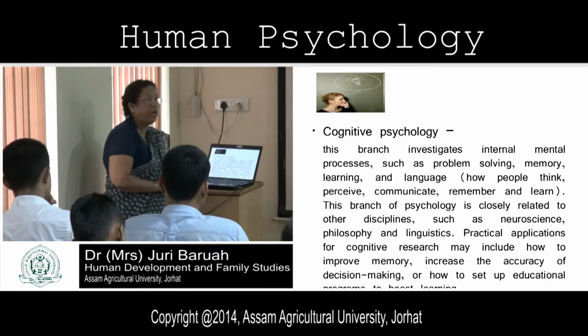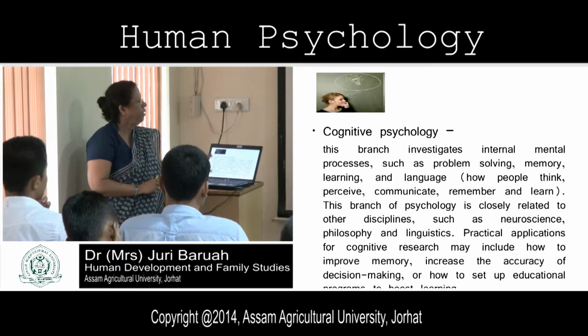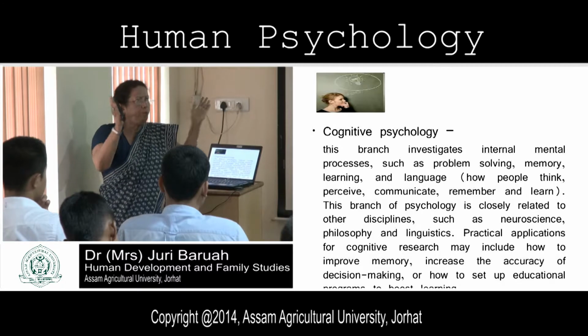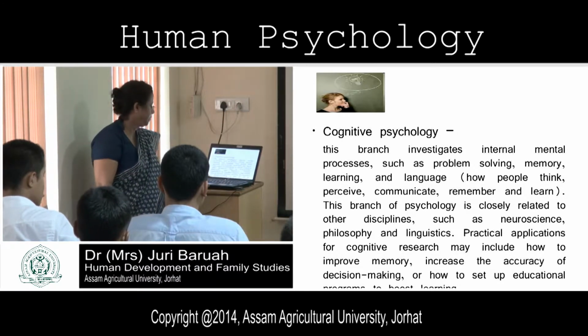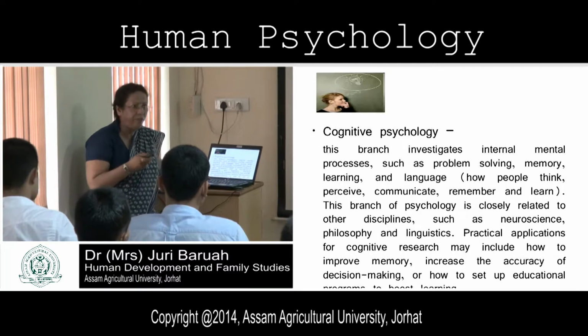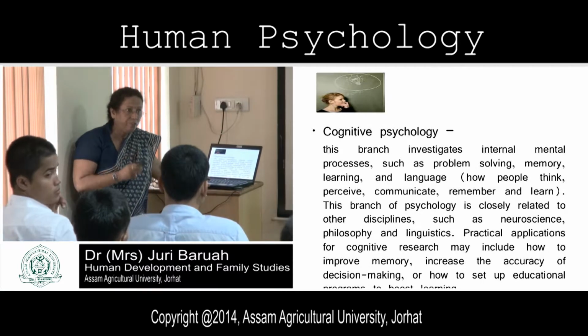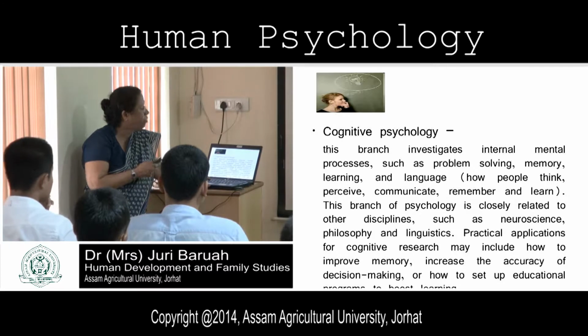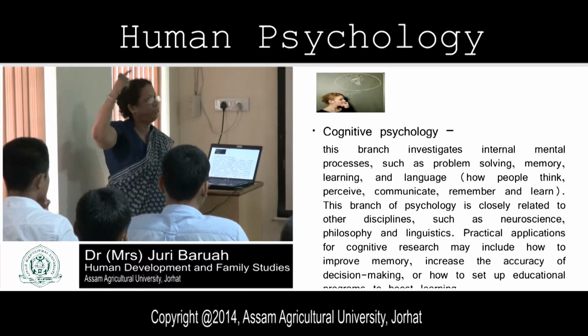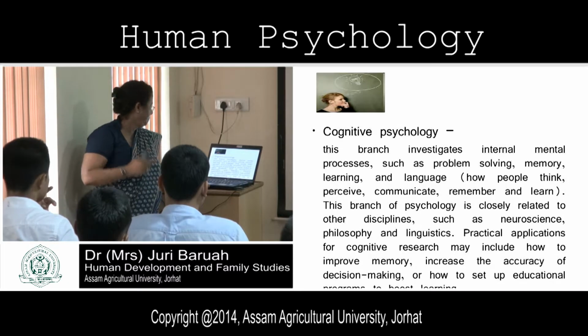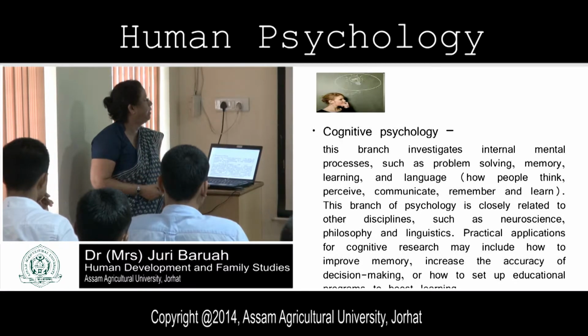So once you study child development or human development, you have scope to go to different branches later on. Nowadays these are all diversified courses, diversified areas. Suppose cognitive psychology, this is one branch which you can continue after studying human development. It is an upcoming field nowadays.